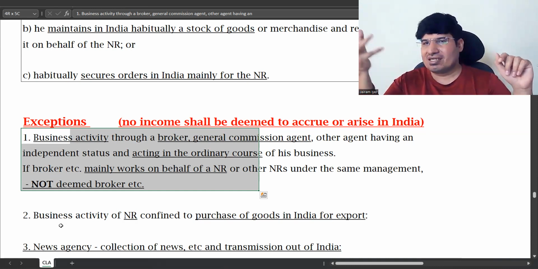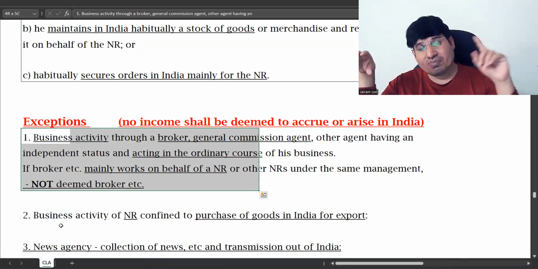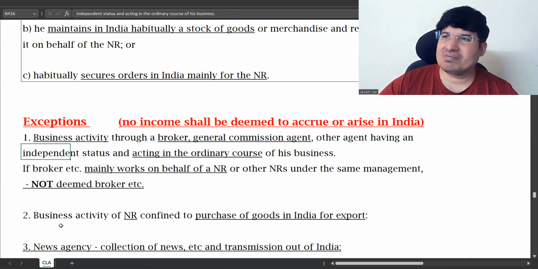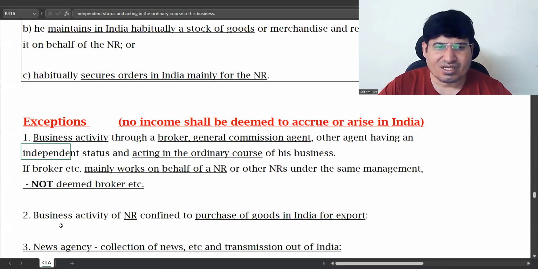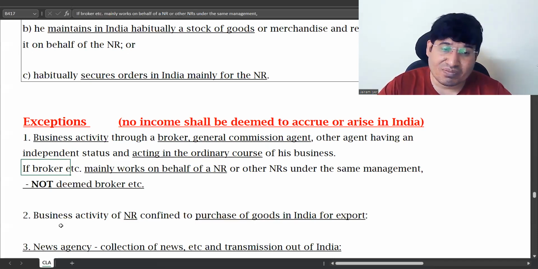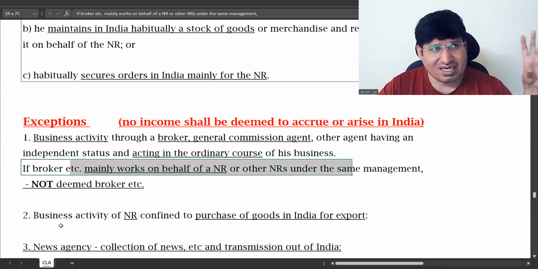A general broker has been excluded. You need a person who is specifically working for him. A general broker, this time he went to a broker, he had some data he has given. That's all. It's an isolated transaction that will not be treated as business connection. So if any business activity is through a general broker or general commissioning agent, it is not business activity. But if that broker is mainly working for the NR, regularly works for that NR and is giving him a substantial amount of business,